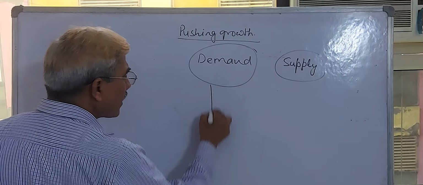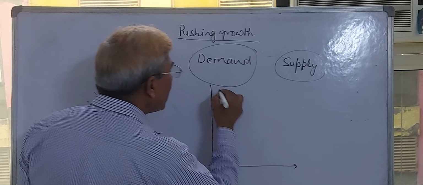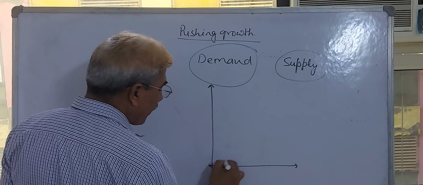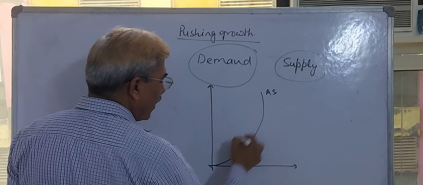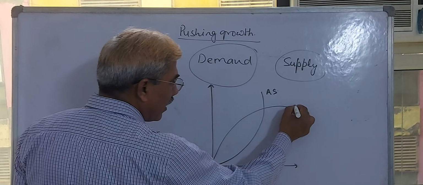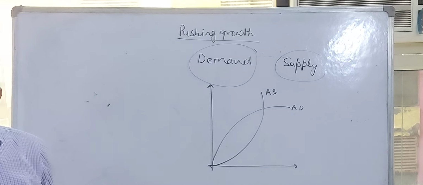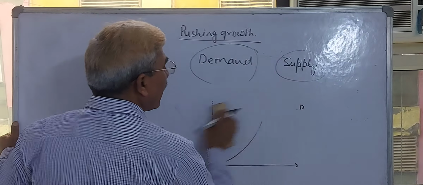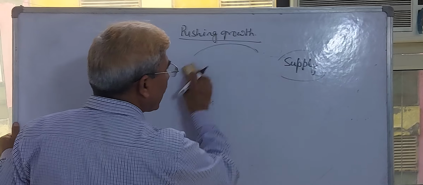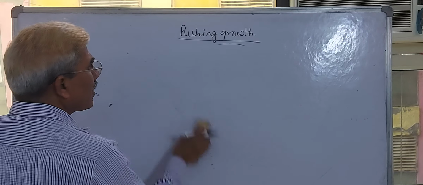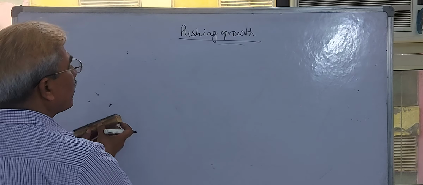If you focus on a simple diagram of Keynesian economics, say this is aggregate supply, this is aggregate demand, and this is the growth rate of an economy. Both intersect each other, and you can understand the Keynesian explanation of aggregate supply and aggregate demand very easily.